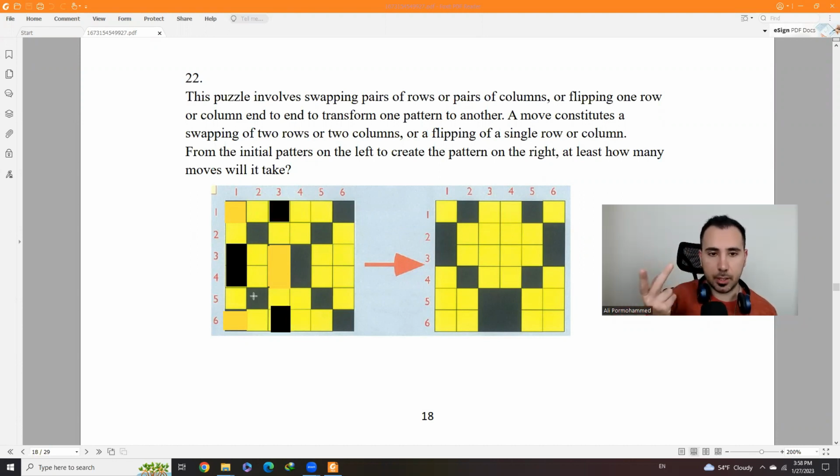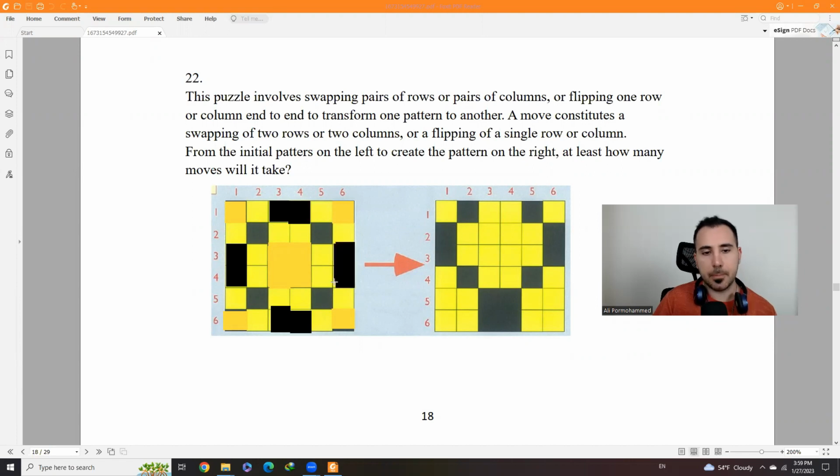Column 1 and column 3. Now, column 4 and 6, these two. When we swap them, they will look like this. This will also be black. This will be black, and these two will also be black. Now the shape is pretty good.